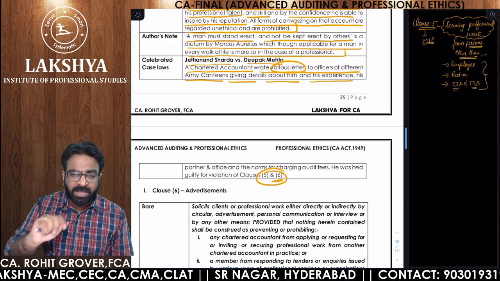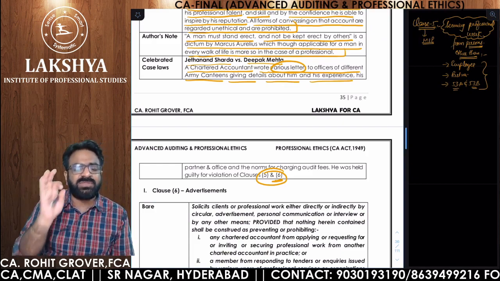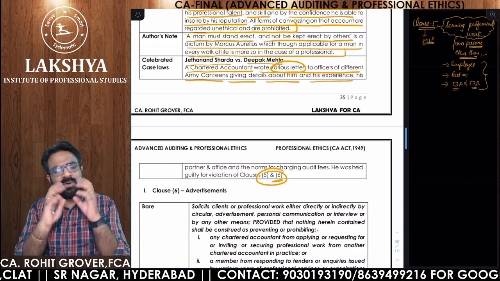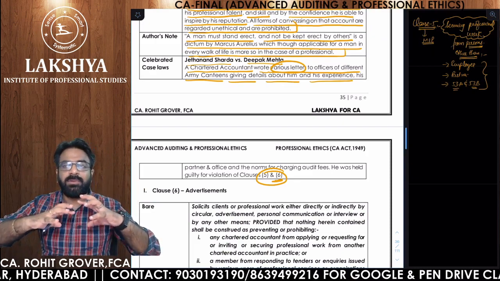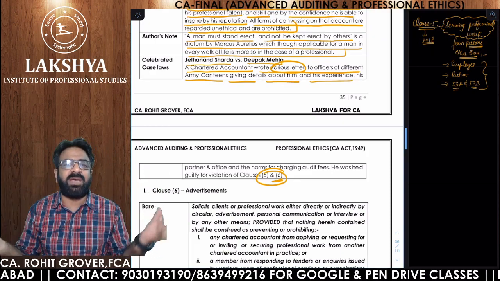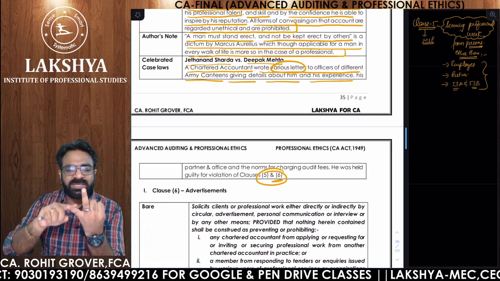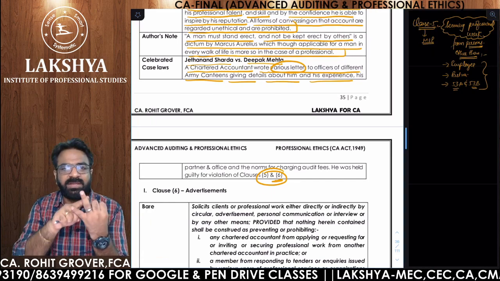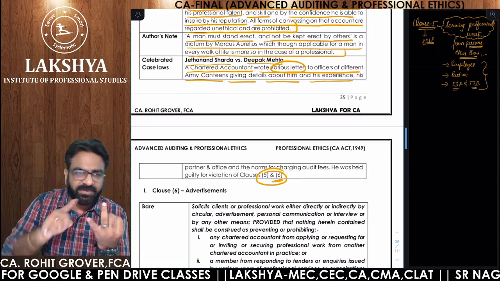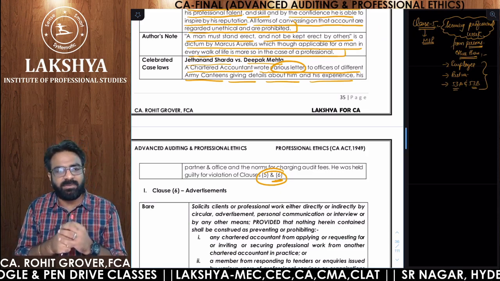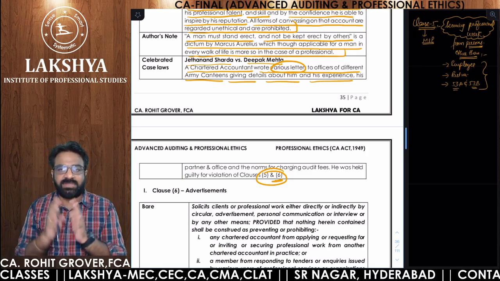And remember, in the whole of professional ethics, clause number 6 and clause number 7 are the biggest of all clauses, where so many guidelines and an ocean of questions can be asked in the examination. Clause 6 and clause 7 are brother and sister. Wherever 6 is coming, 7 will automatically come, and wherever 7 is coming, 6 will also automatically come. That kind of relationship the ICAI has tried to develop between 6 and 7.